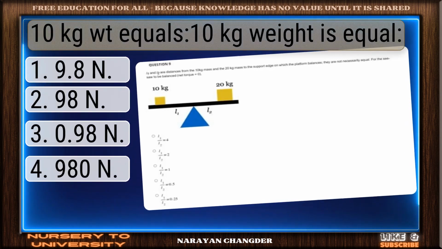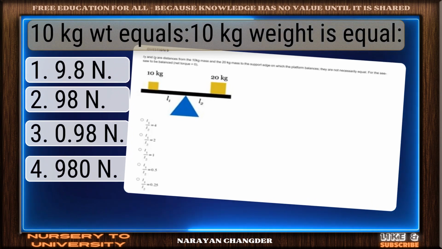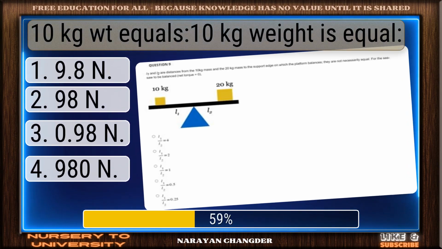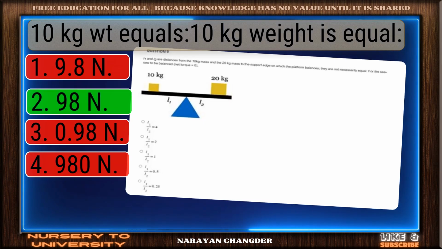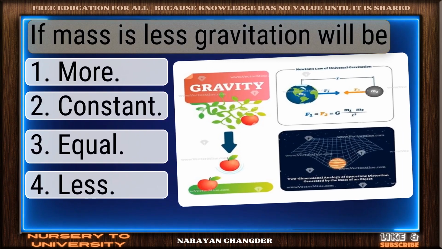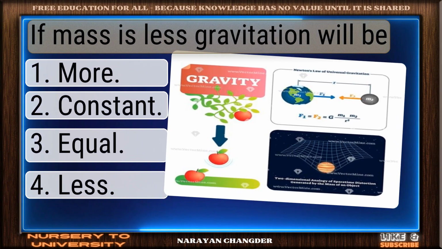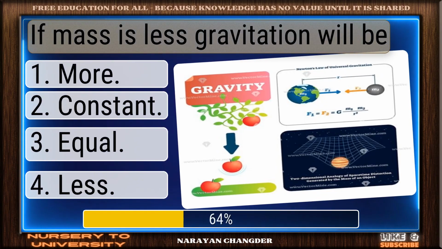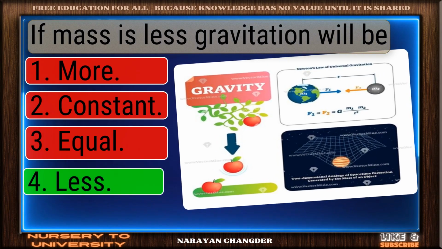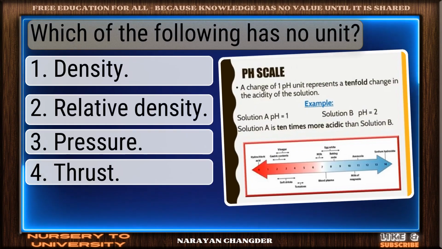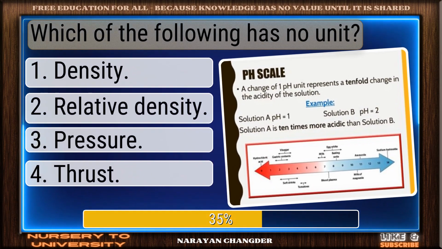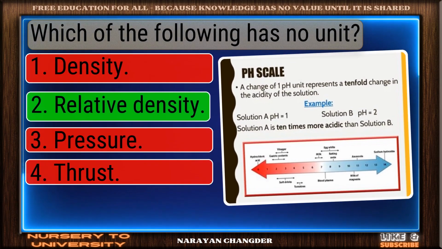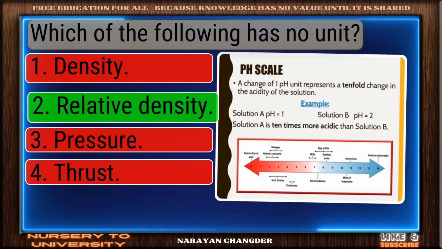Question number 90. 10 kg mass equals 10 kg weight is equal to. Correct. 98 N is the right answer. Question number 91. If mass is less, gravitation will be. Valid point. Less is true. Question number 92. Which of the following has no unit? Bravo. Relative density is the answer.